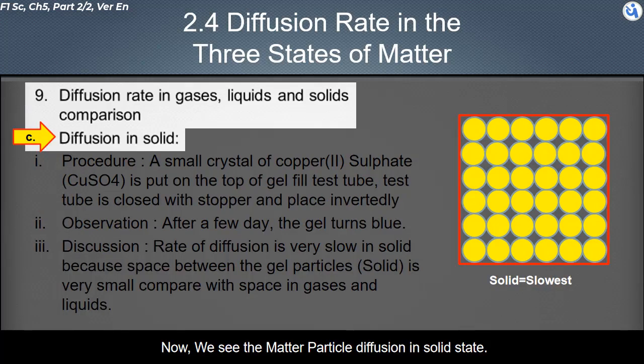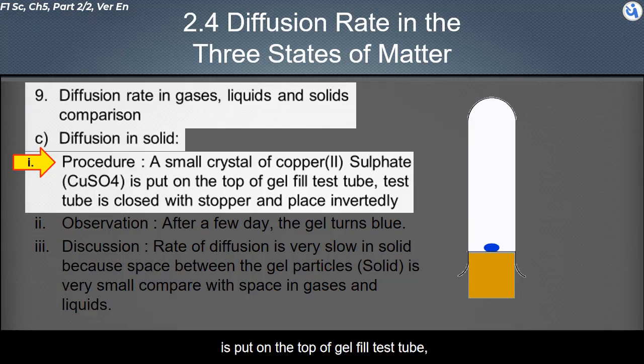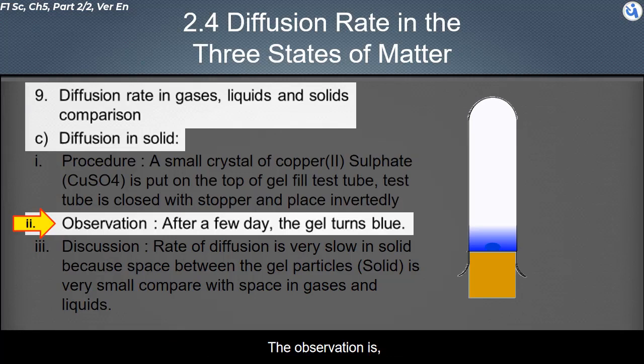Now, we see the matter particle diffusion in solid state. The procedure is, a small crystal of copper(II) sulfate, CuSO4, is put on the top of a gel-filled test tube. The test tube is closed with a stopper, and placed inverted. The observation is, after a few days, the gel turns blue.